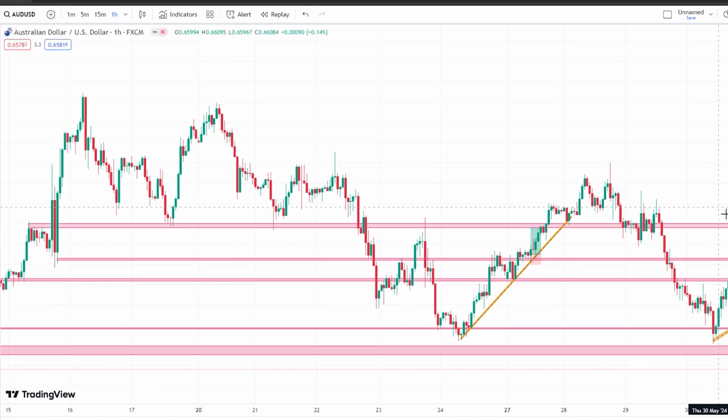So the first trade was in AUD USD, and here is the chart of AUD USD. I only look at the 1 hour time frame in order to do my analysis. I don't usually go for 4 hour, 1 day or 1 week to see what exactly the market was doing, because I trade on 5 minute and 1 minute charts. For me it's literally illogical to see what was happening on a day or a weekly basis to take a trade on 1 minute or 5 minutes.